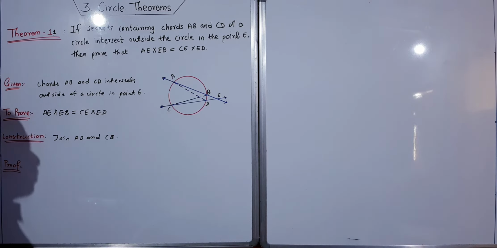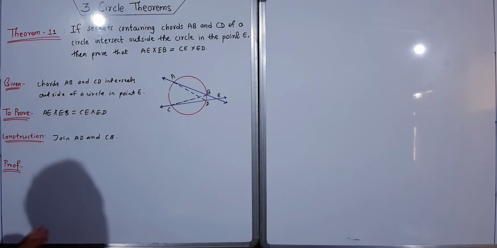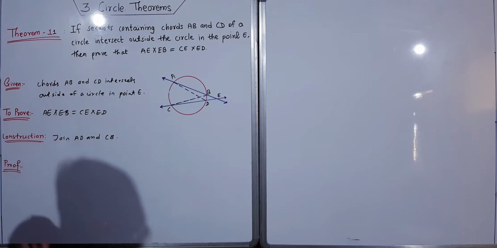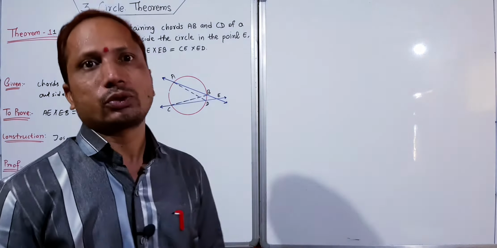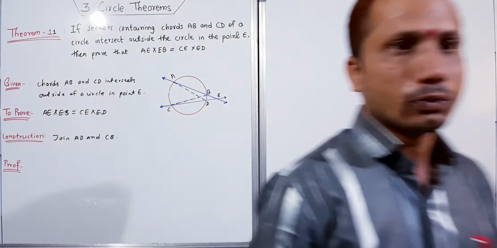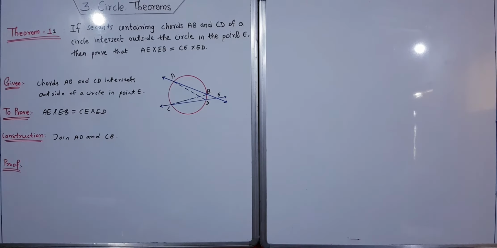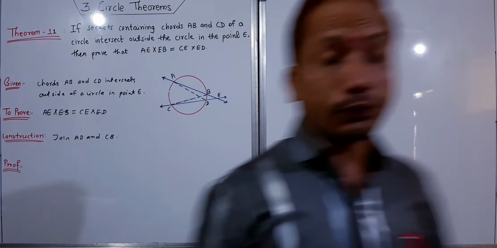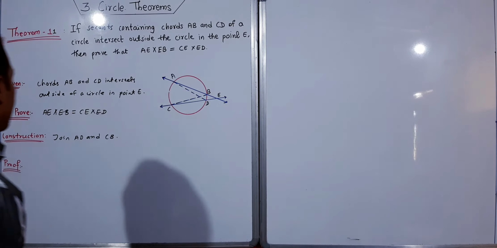This is the required construction, and now we have to select two triangles and then prove this. This is one of the activities given in your book.